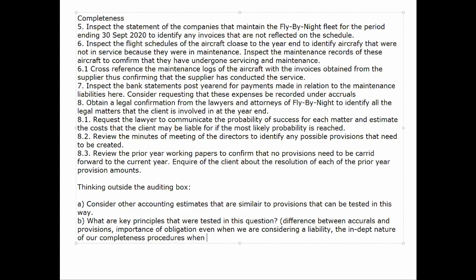The next thing we looked at is the obligation. What is the importance of obligation when we look at liabilities? It's often overlooked. And then finally, what are we looking for with regard to completeness? We want to make sure that we understand how to test completeness, particularly with regard to our liabilities. So students, that's what we want to focus on: those gray areas, those difficult areas.